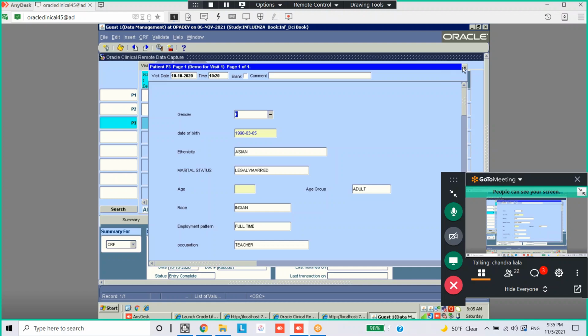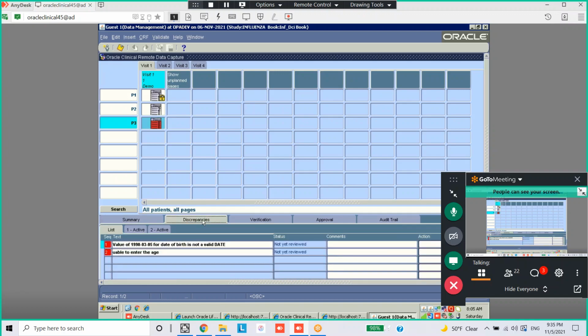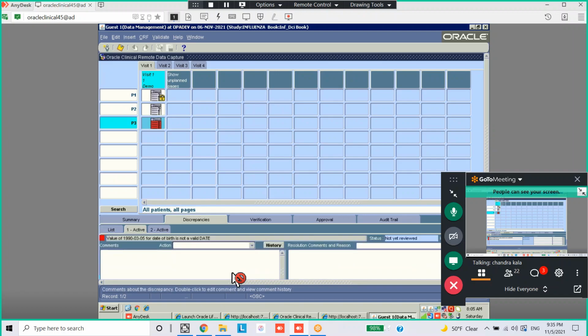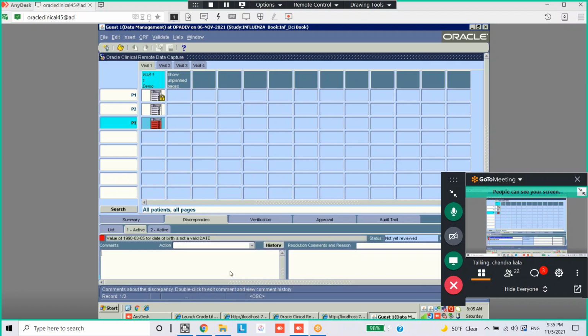You go to the discrepancy tab. Down the window, it is showing discrepancies tab. We have 2 discrepancies here. So it is showing 1 active, 2 also active. List here. Detail information about that particular discrepancy is here. This is the first discrepancy. This is the second discrepancy.